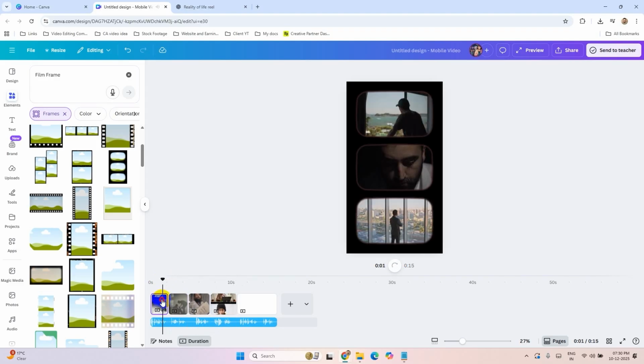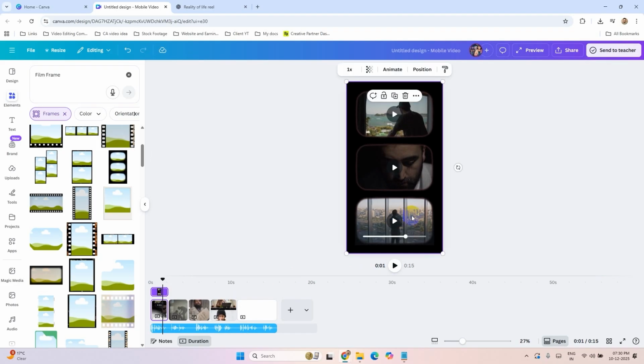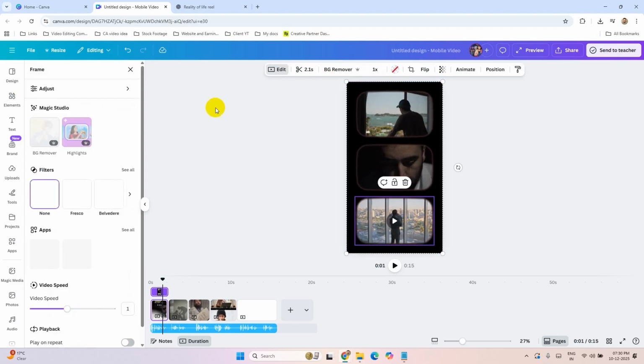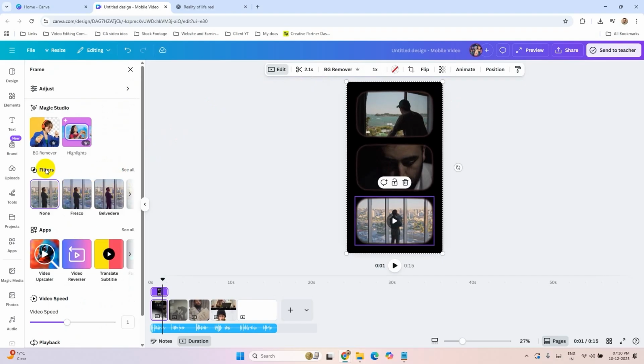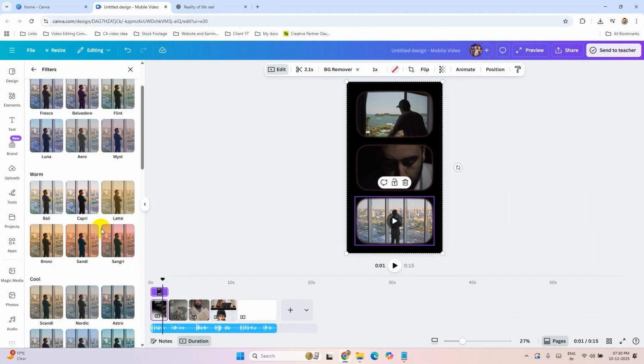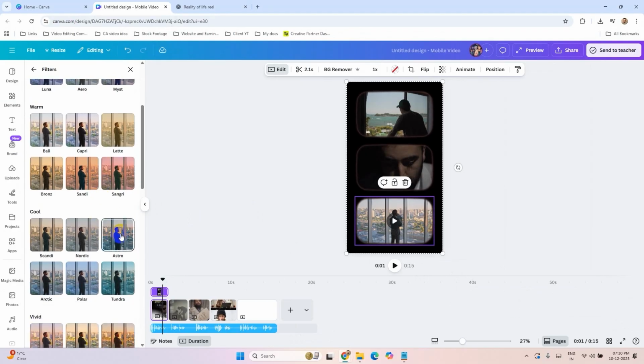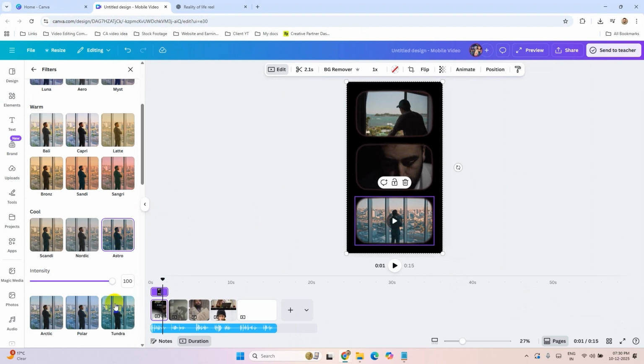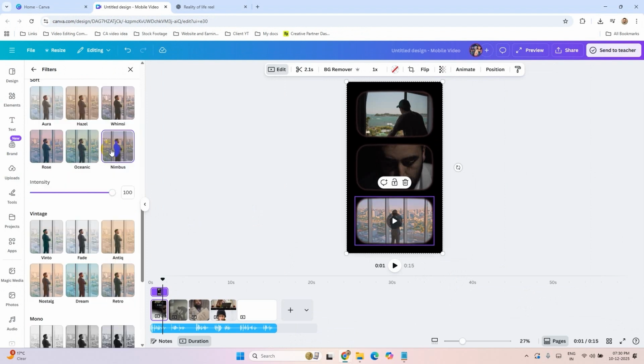Now you can see on the first slide here, these two videos are looking good, but this one is looking different. So I will add some filter here. Click on this, go to edit and click on these filters, see all, and you can choose any cinematic looking filters. Something dark.